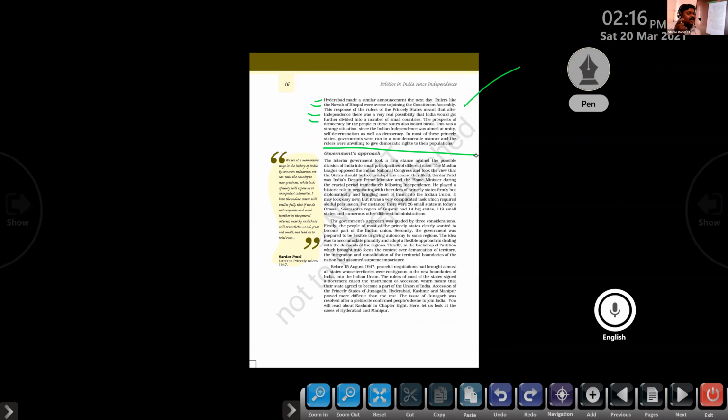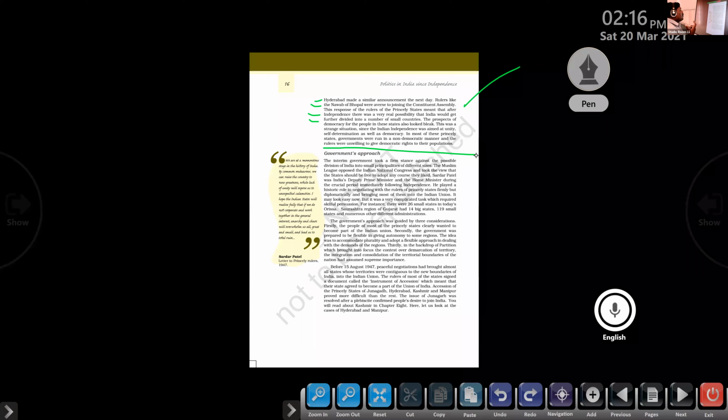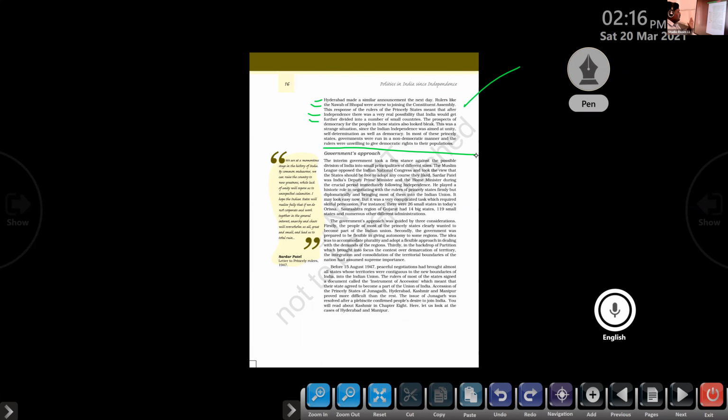I mean, they declared independence, and they are not ready. The rulers of these princely states are not ready to create a democratic kind of government in this or that region. Clear or not? So that created a problem for the people. There's no chance for a democratic type of government for them. Clear? Clear. So that's the first problem, integration of the princely states.